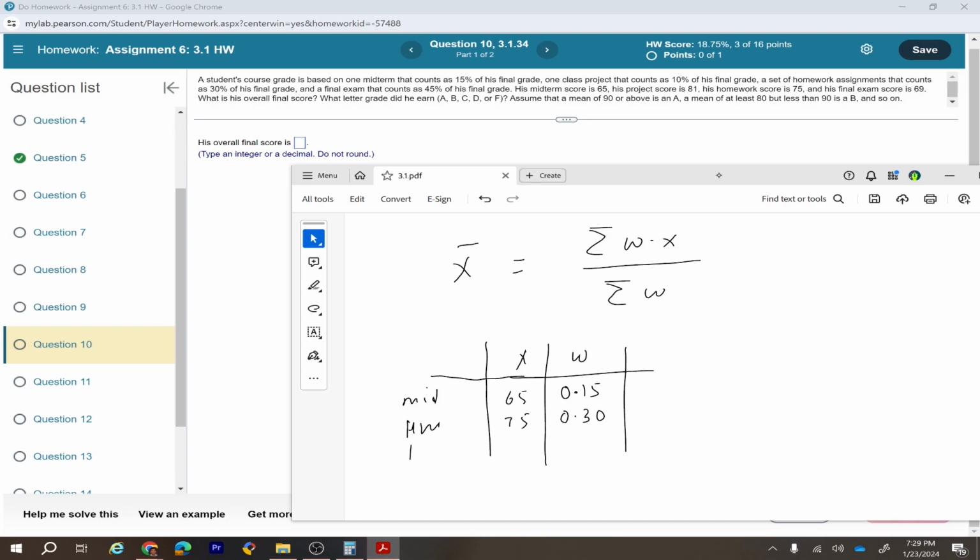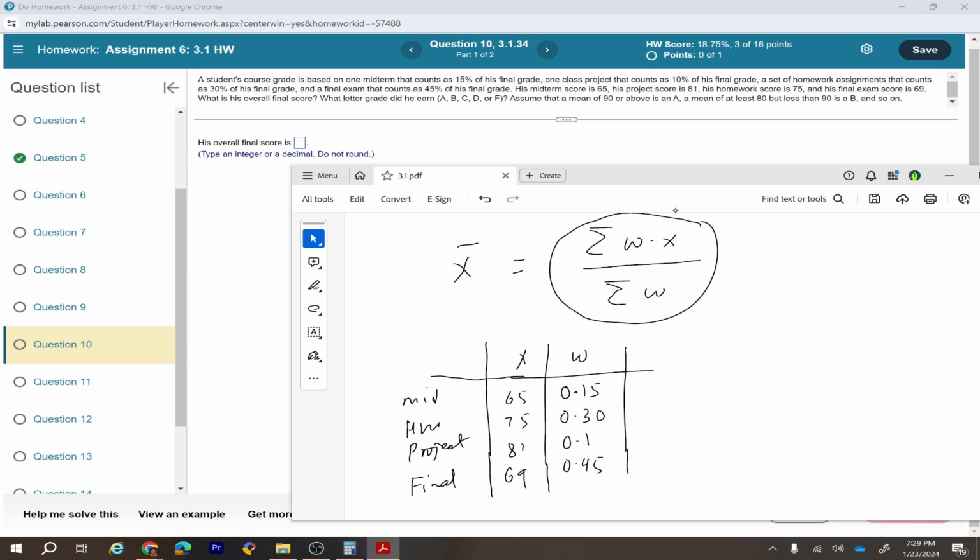And then there is a project. The weight of the project is 10%, so that means it's 0.10. You don't have to write that down, 0.1 is fine. And then the score for the project is 81. And then finally the final exam weight is 45%, so that means 0.45. Then the score in the final exam is 69. So to calculate the final score, you need to calculate this.